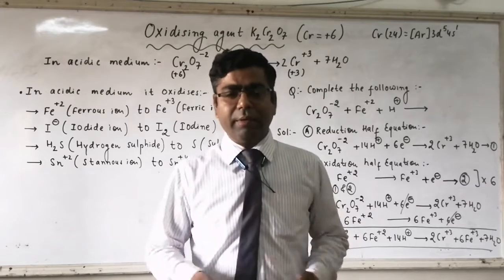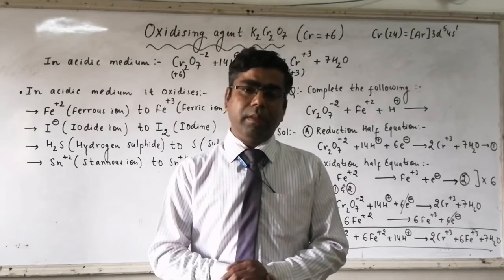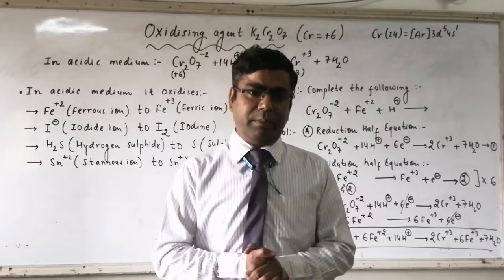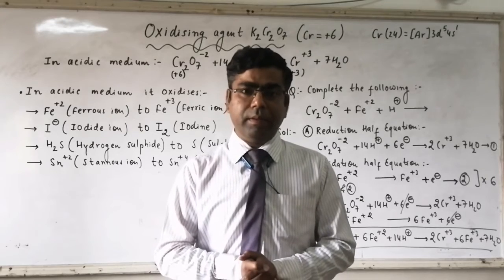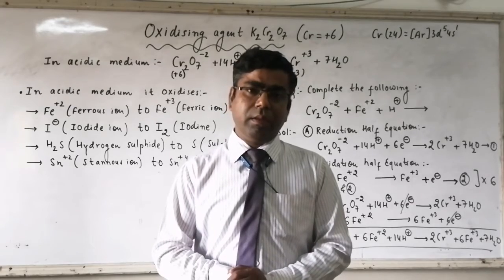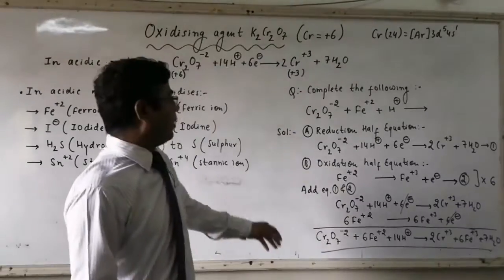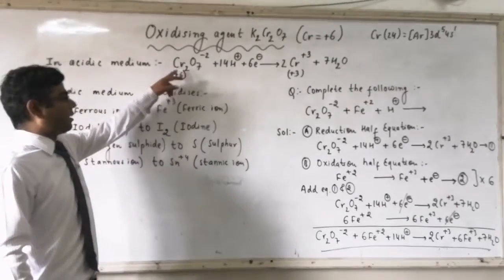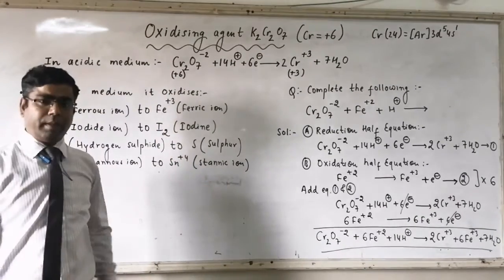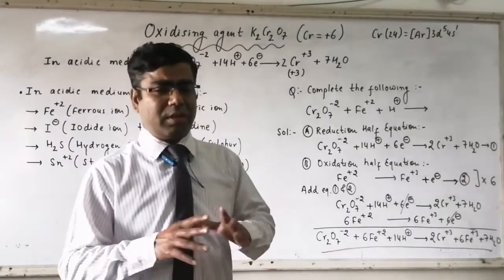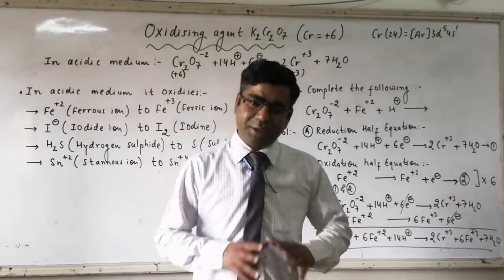Now in our syllabus, its oxidizing character is only given for acidic medium, not for the basic medium. So we'll talk about acidic medium only. Potassium dichromate produces dichromate ion, which is having symbolic representation as Cr2O7-2. Potassium is removed because potassium has no role in reduction and oxidation here. That's why it is removed from here.